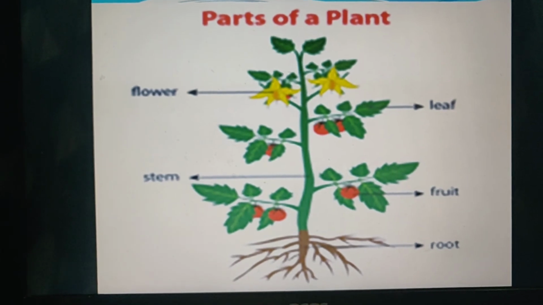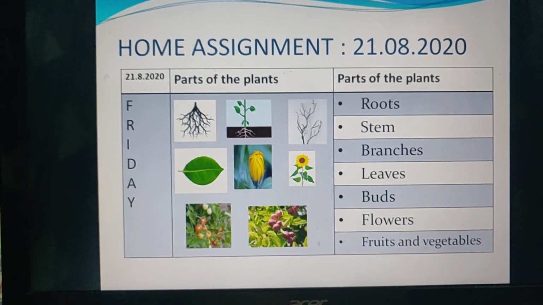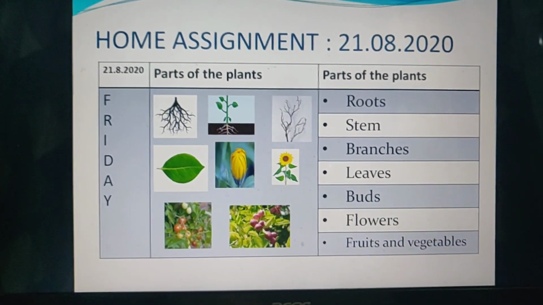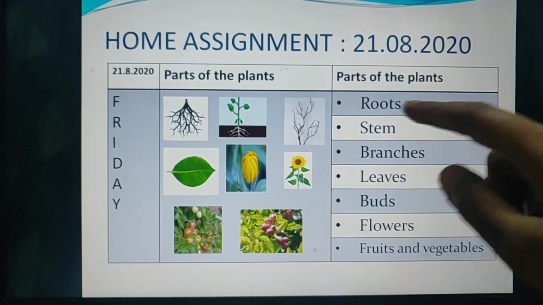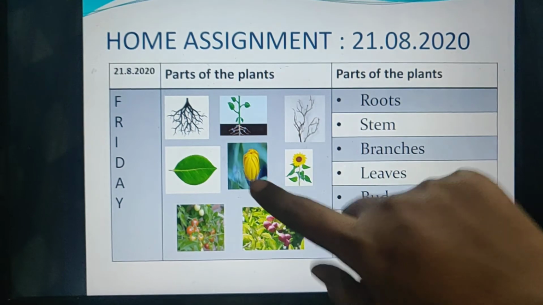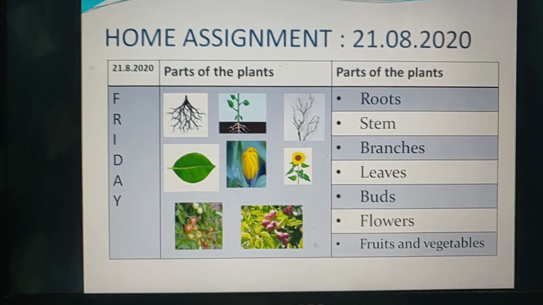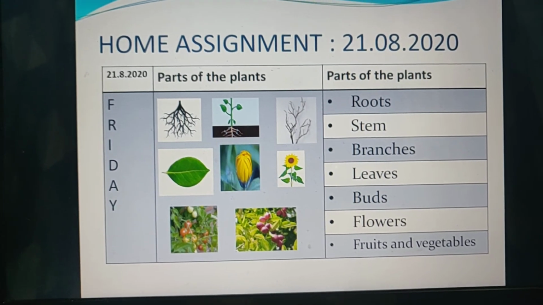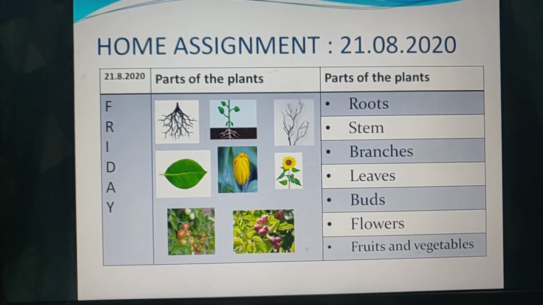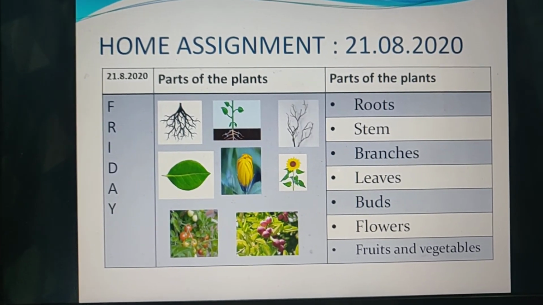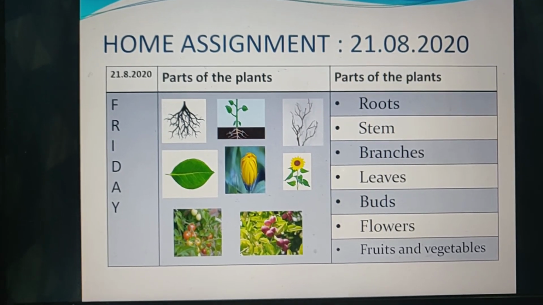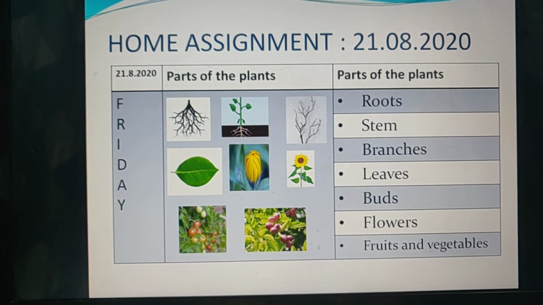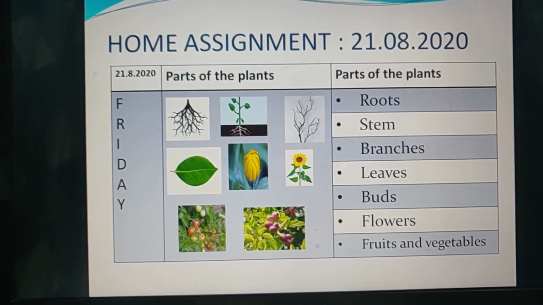Yes, now your home assignment. So this is your home assignment. Now just imagine this is your EVS book. One side there are ruled lines and one side is the plain side. So both the pages you are going to write the date and the day, because that is very important. You are going to write 21st of August 2020 and the day you are going to write Friday, F-R-I-D-A-Y, Friday.